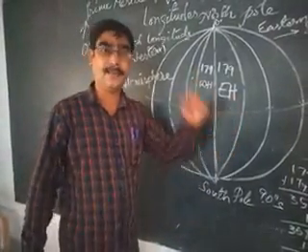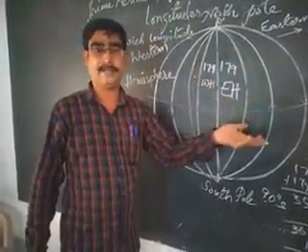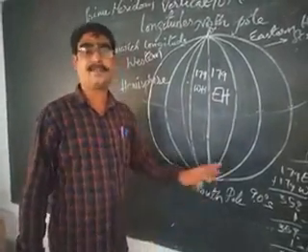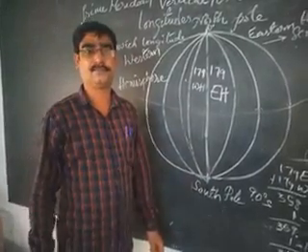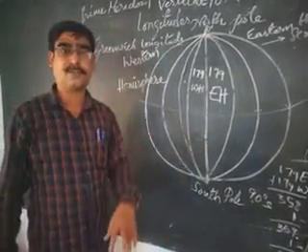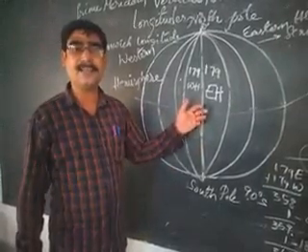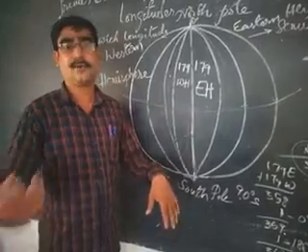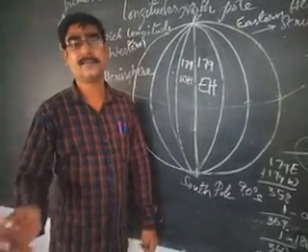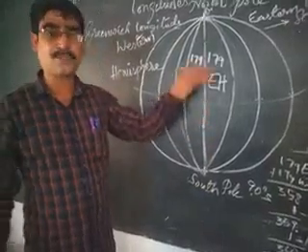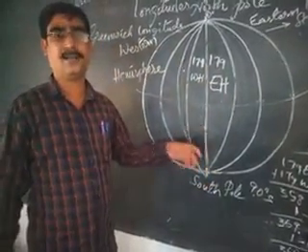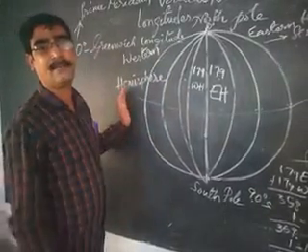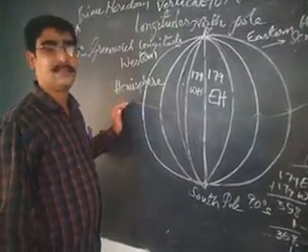AM means ante meridian, prior to meridian, that means forenoon. Meridian means noon. PM means post meridian, that means after the noon, afternoon. AM, PM tell the timings.